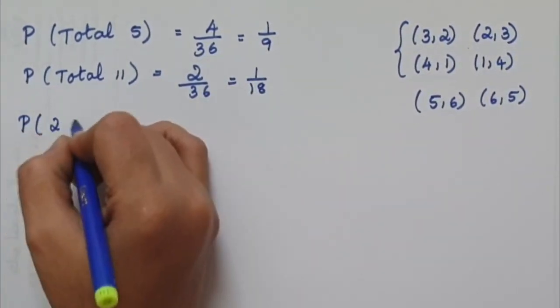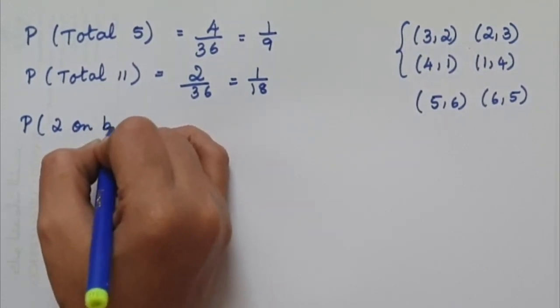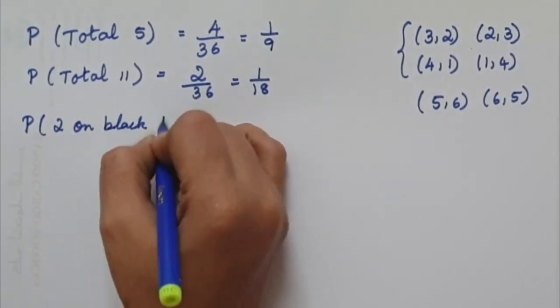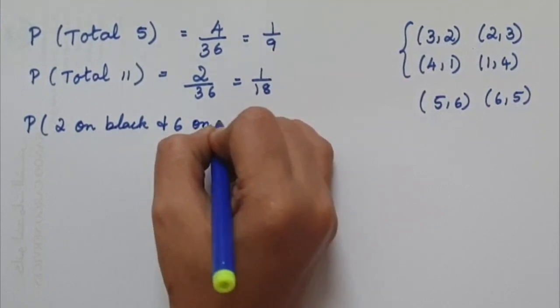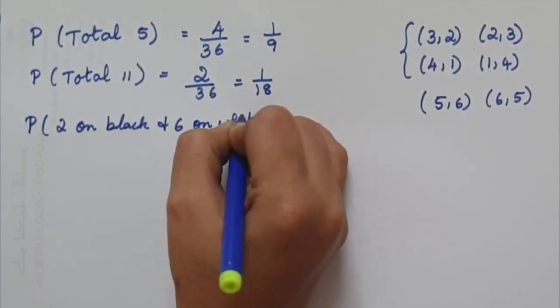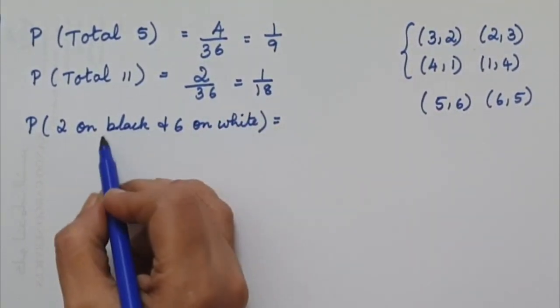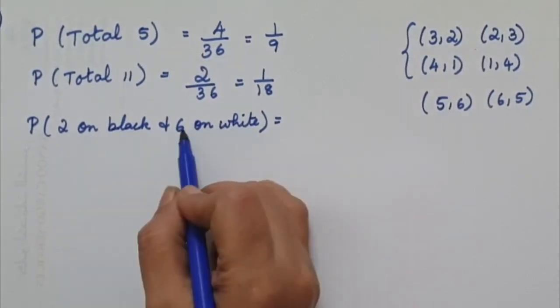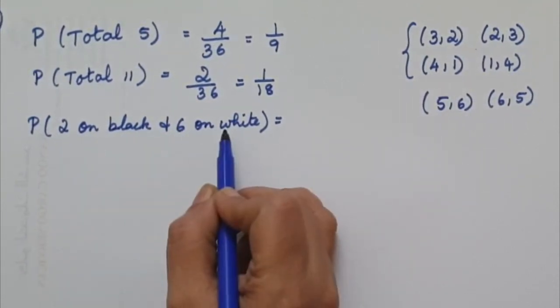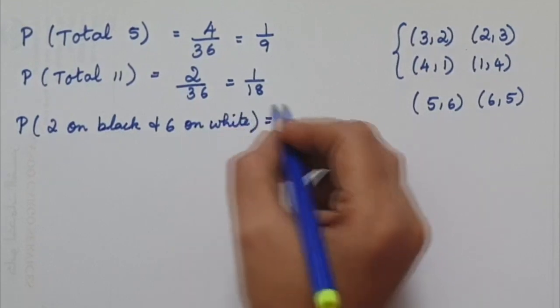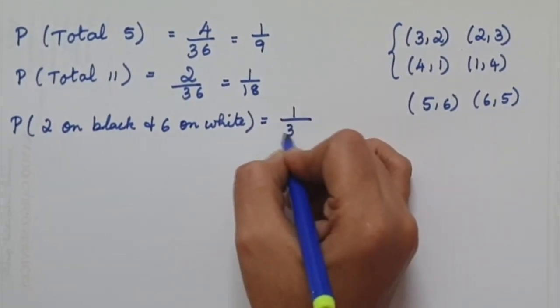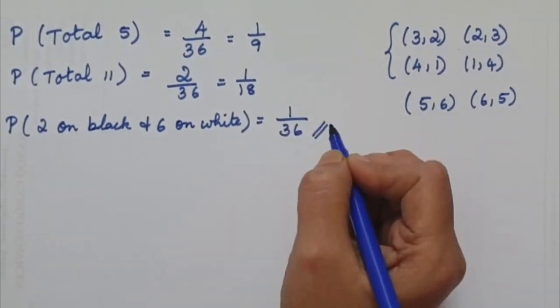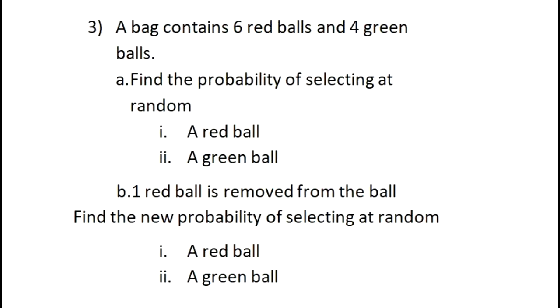Then the probability of 2 on black and 6 on white. Only one black will have 2, and in the same way, only one white will have a 6. So it will be only one favorable outcome. So 1 over 36.